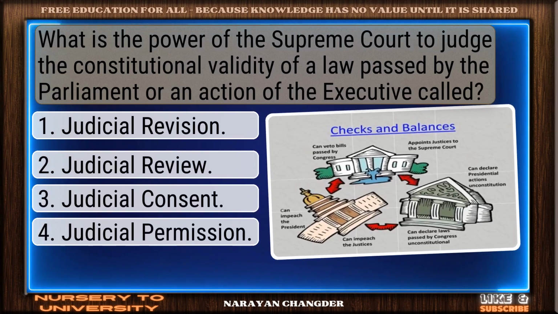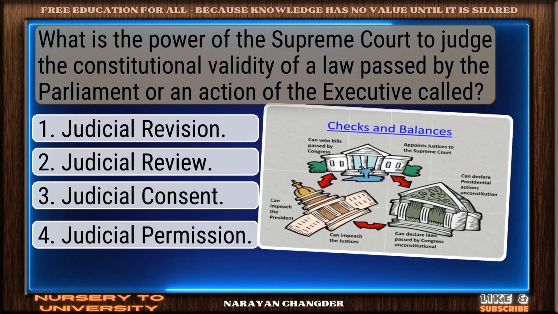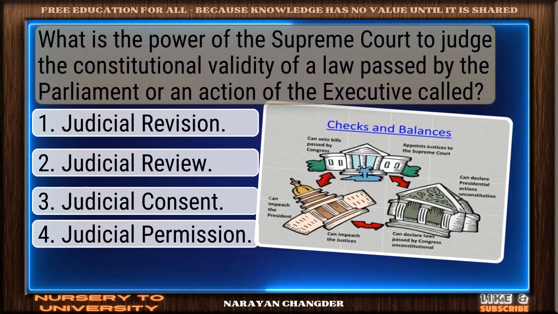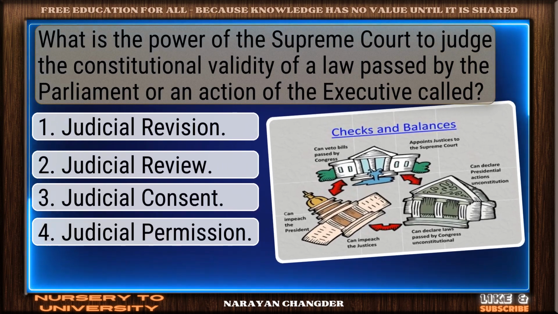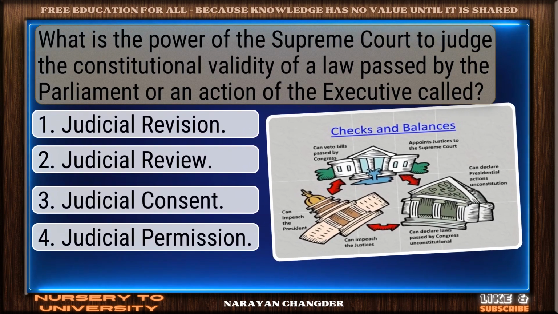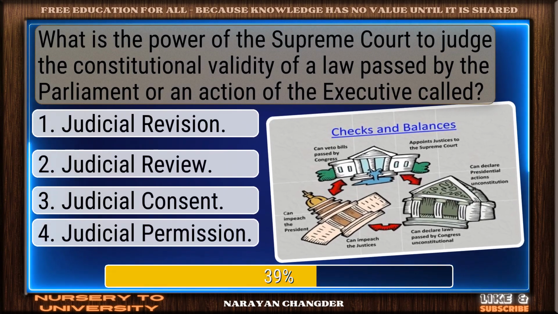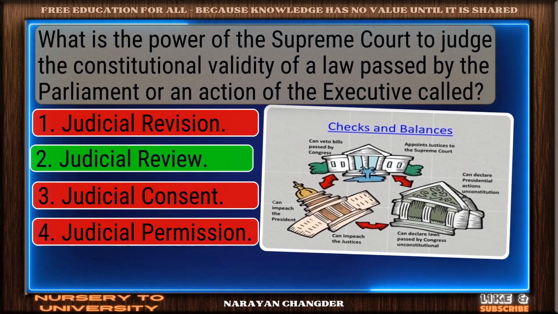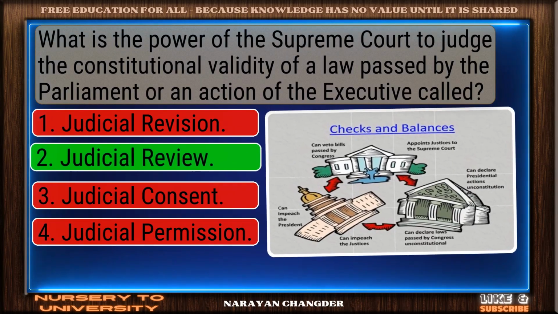Question number 5. What is the power of the Supreme Court to judge the constitutional validity of a law passed by the Parliament or an action of the executive called? Well reasoned. Judicial review is the correct choice.